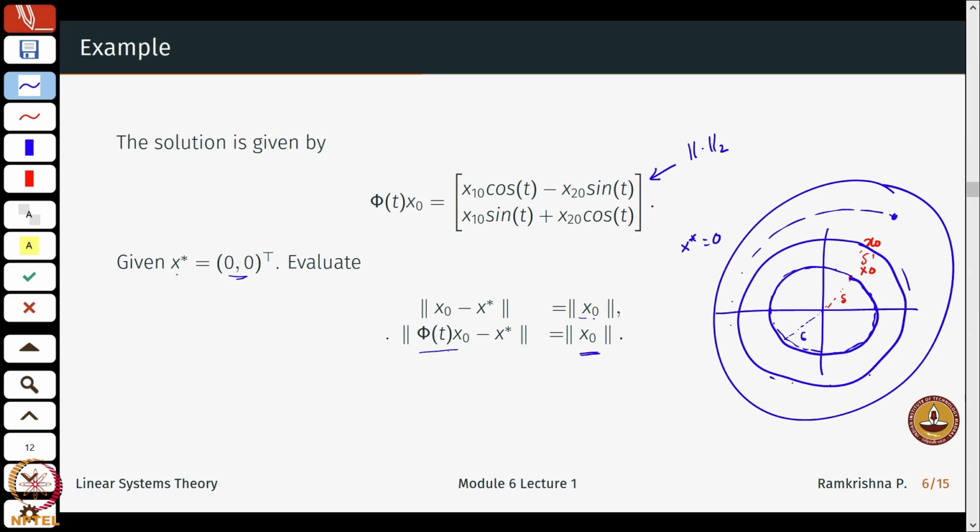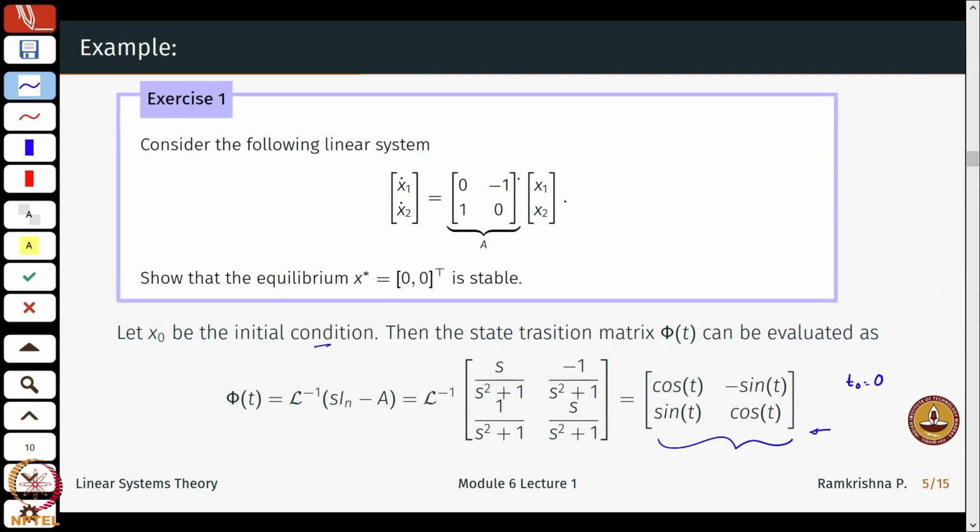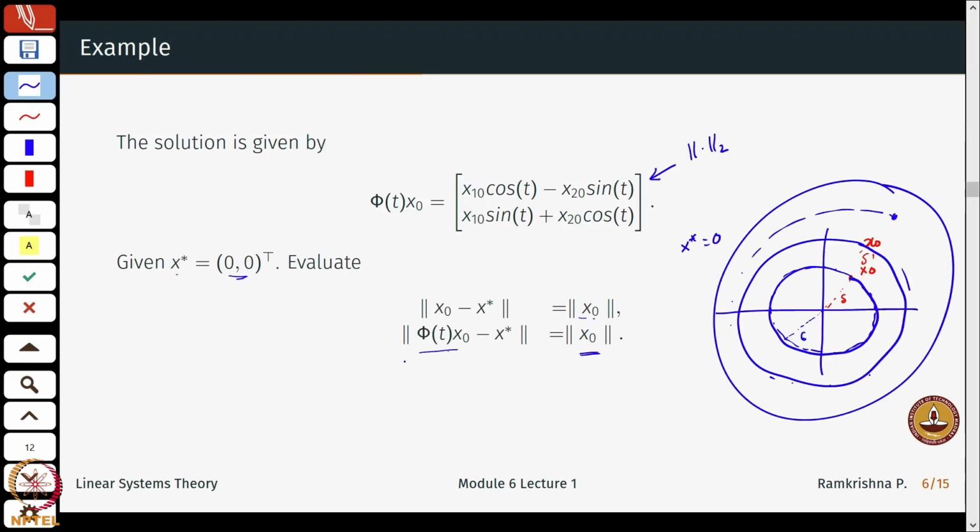It's easy to check that this system will have complex eigenvalues and so on. As an exercise, for an example of instability, just check this matrix and then try to compute the epsilon and delta values, and you will find that they will not exist. So you will not be able to bound this by some number from above.